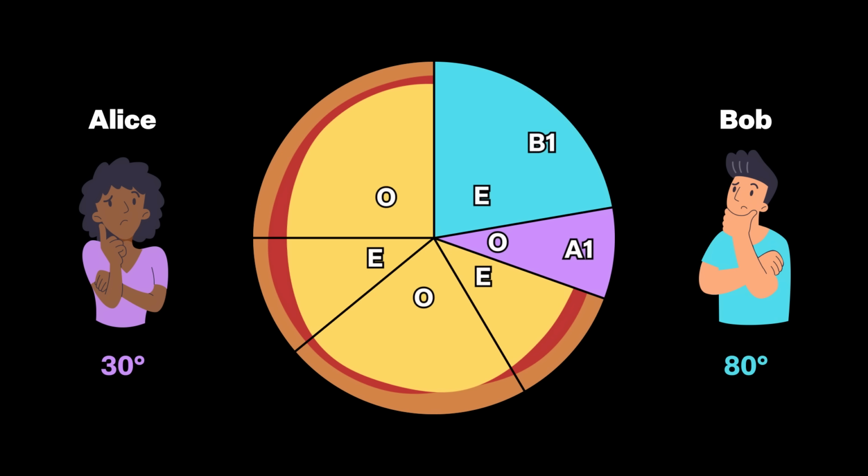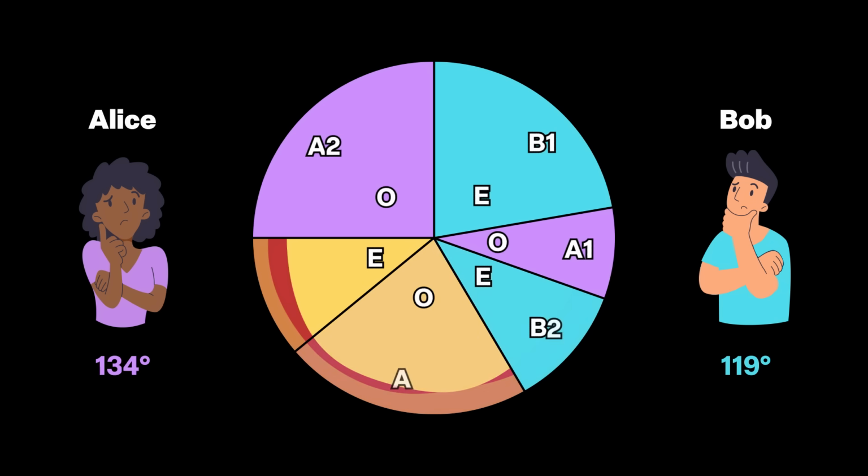From now on, Alice will choose the slice adjacent to Bob's previous slice. That will be an odd slice, back and forth until the pizza disappears. Alice got all the odd slices, so with foresight, she got at least half the pizza. That was for 6 slices. Does that strategy work for other numbers? Yes. As long as the number of slices is even, Alice can get at least half the pizza.